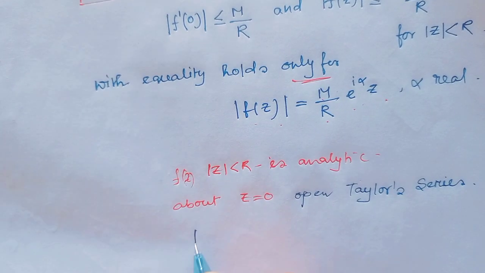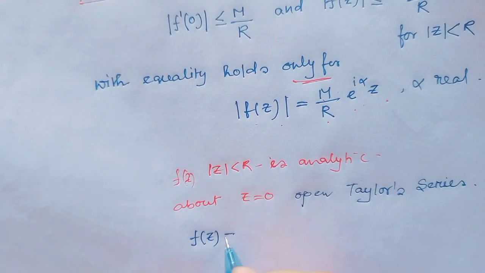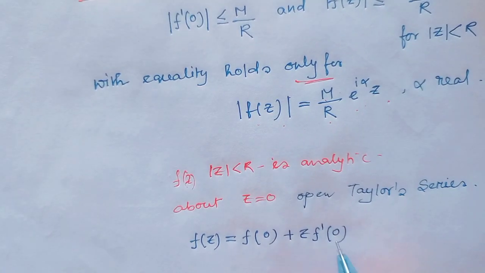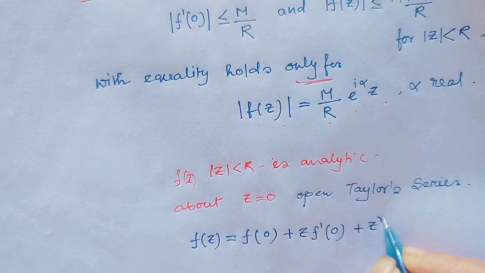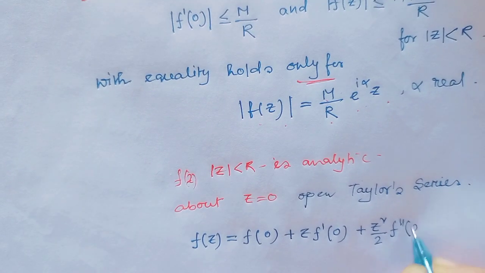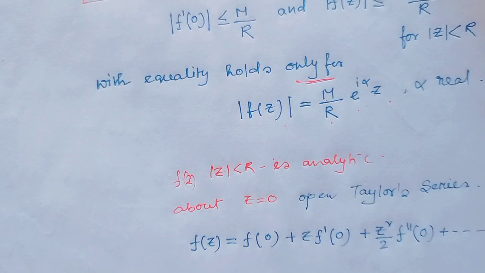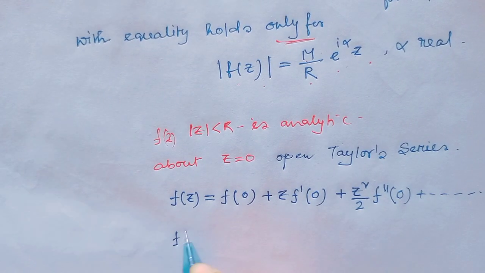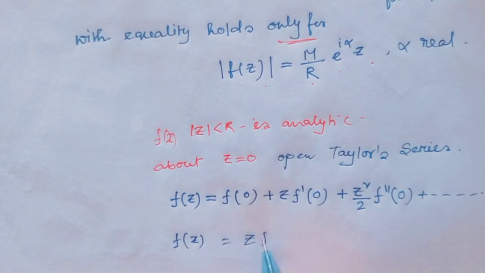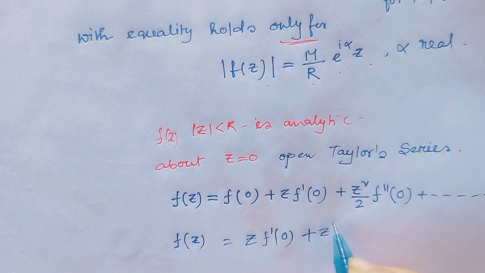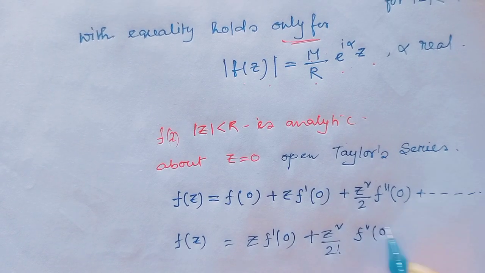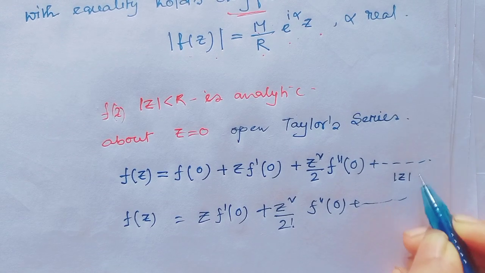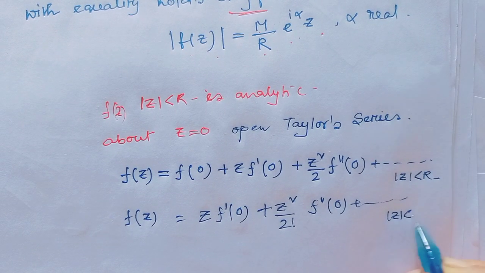Then f(z) equals f(0) plus z f'(0) plus z²/2 f''(0), and so on. Since given f(0) equals 0, f(z) equals z f'(0) plus z²/2! f''(0) plus so on, and this is true for |z| < r.